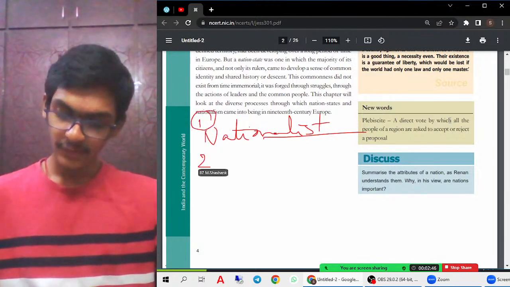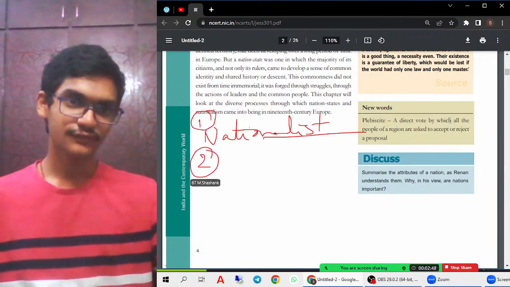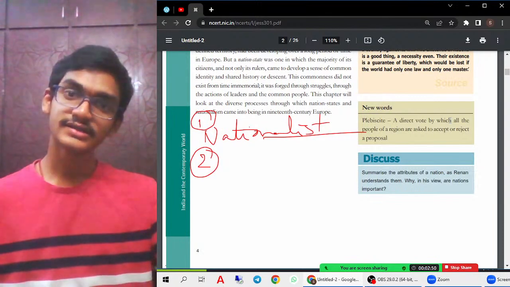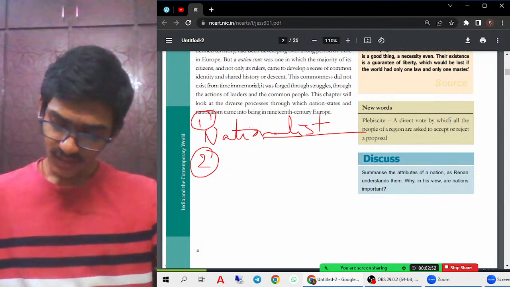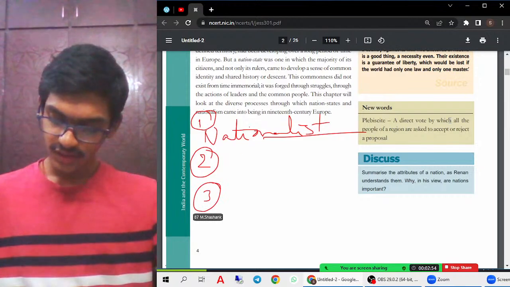And the second, we also learned about the Treaty of Vienna, how the liberals fought about it, and how conservatives formed this Treaty of Vienna.